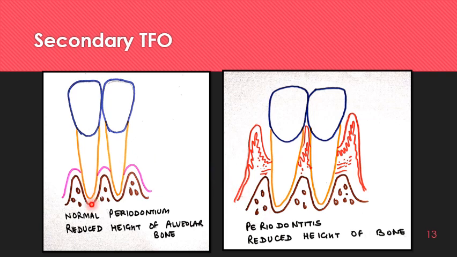You can appreciate here, first we will see this case. The patient has periodontitis, height of the bone is reduced, there is inflammation in gingiva. So reduced height of the bone, and obviously attachment area is reduced because periodontal ligament attaches to bone. So in this case, even normal forces will become traumatic. Even if you go for scaling, root planing, the gingiva has become healthy with shrinkage, but still the attachment area is less, bone height is less. So even the normal forces will act traumatic. Forces may or may not be increased, but the capacity of the periodontium to withstand those forces has decreased. So this is secondary TFO.